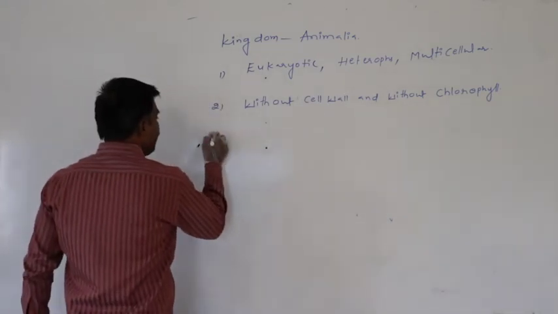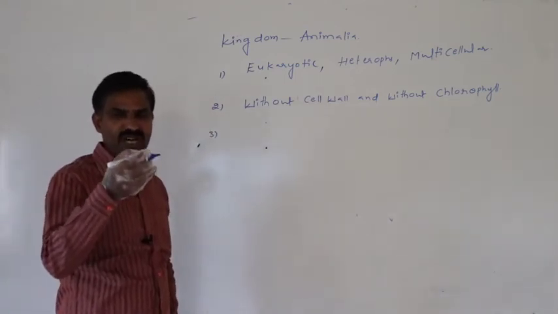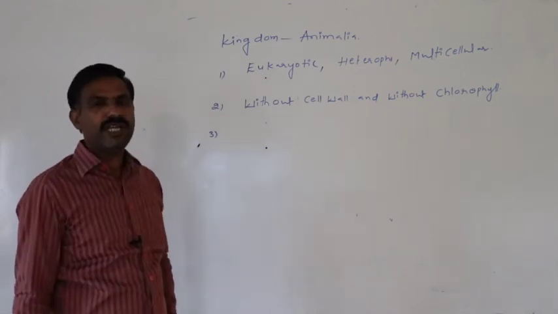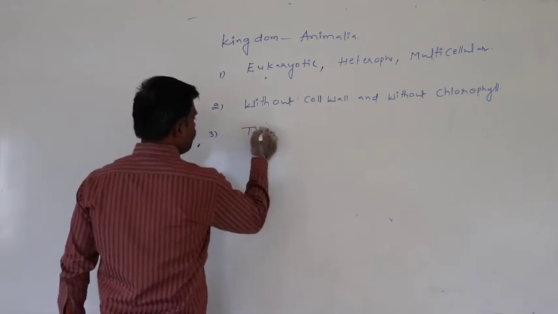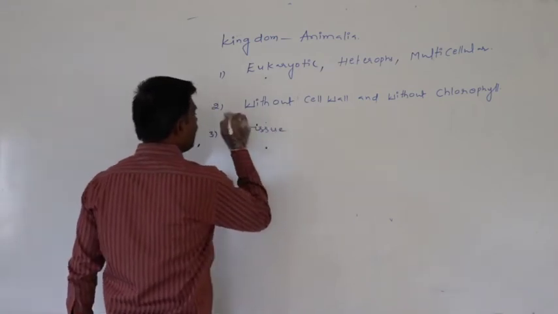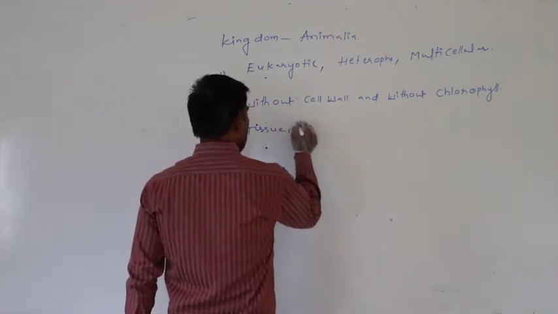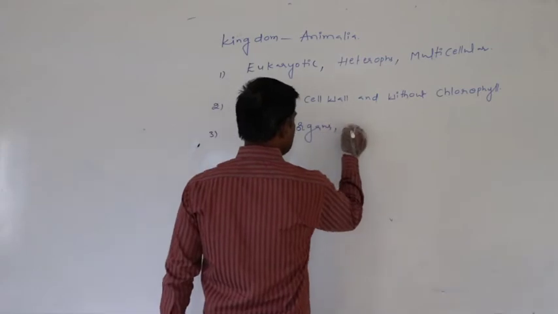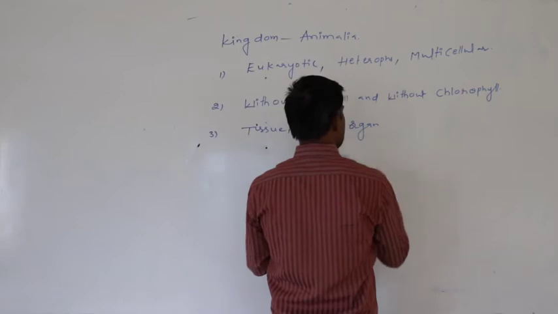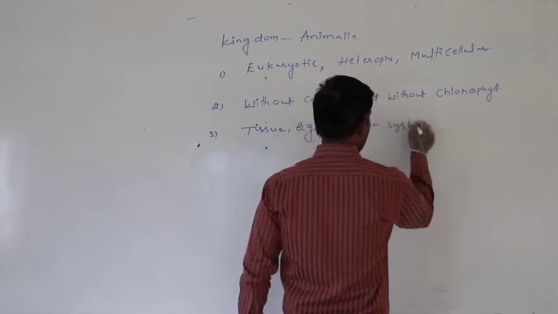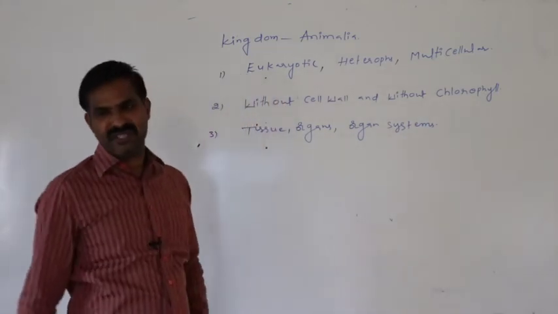Again, in kingdom Animalia, most of the animals are with tissues, with organs, with organ systems in their body.